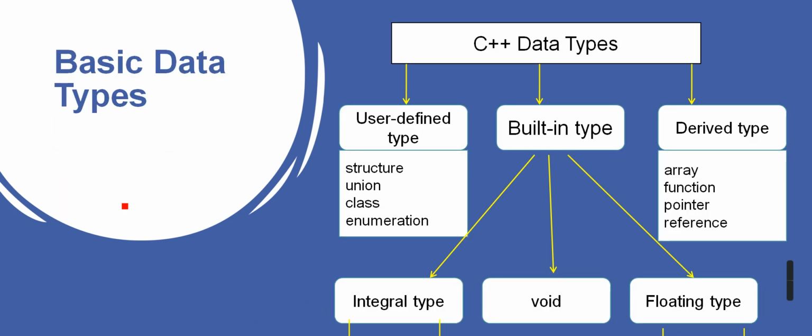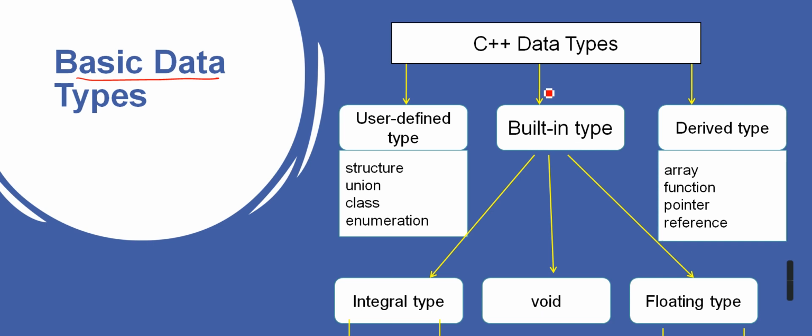Now, basic data types. We have already discussed this, but now we have some new members. C++ data types: there are three types of data in our programs. The first one is user-defined data.